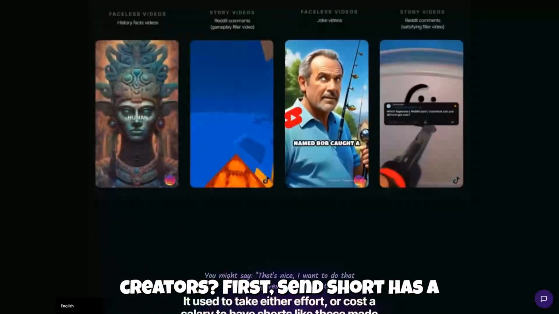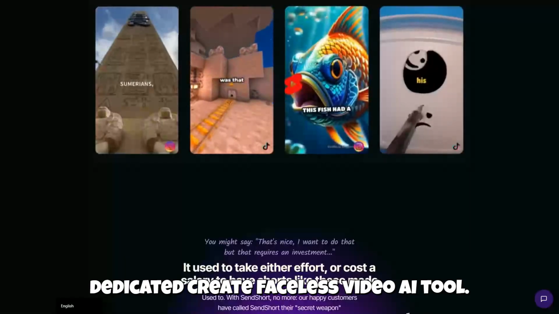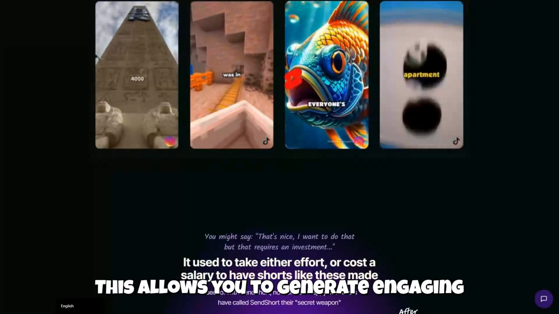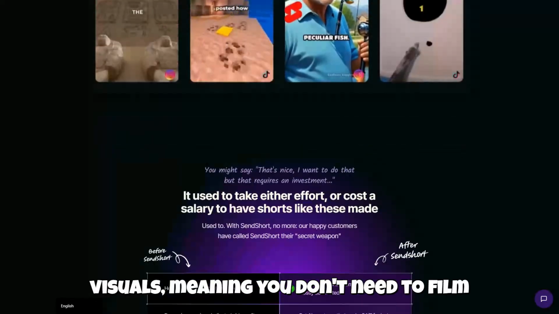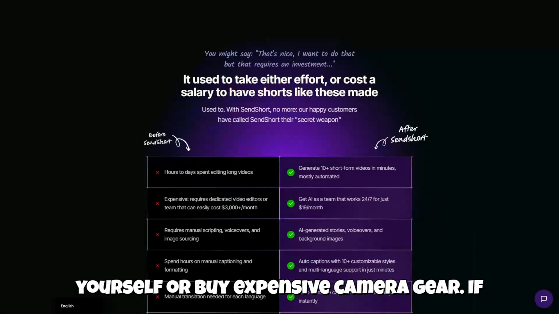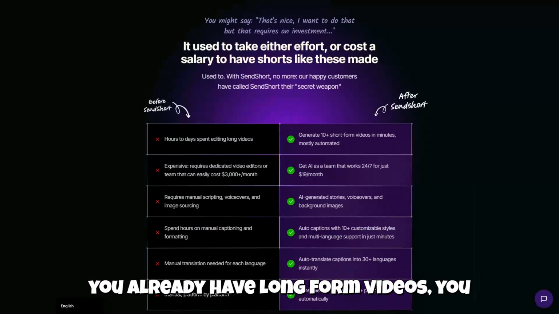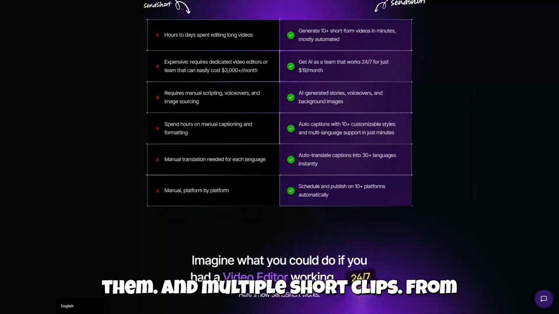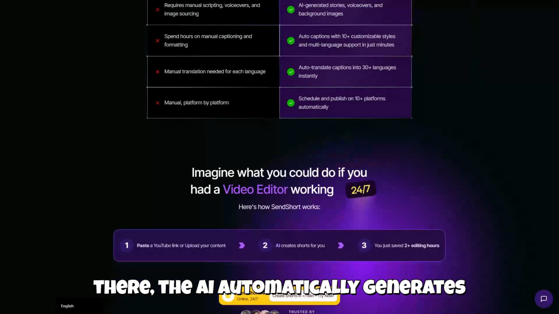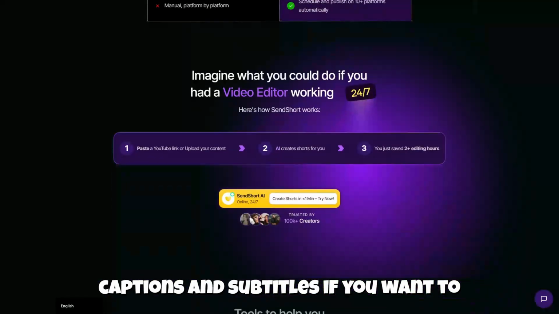First, SendShort has a dedicated Create Faceless video AI tool. This allows you to generate engaging videos using AI voiceovers, text, and visuals, meaning you don't need to film yourself or buy expensive camera gear. If you already have long-form videos, you can use their AI to easily extract them into multiple short clips. From there, the AI automatically generates captions and subtitles.